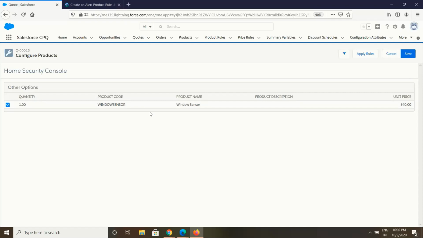But validation, it will show the message, and you have to change the quantity, then only you will be able to save. Yeah, you have to correct it, otherwise the issue is error.